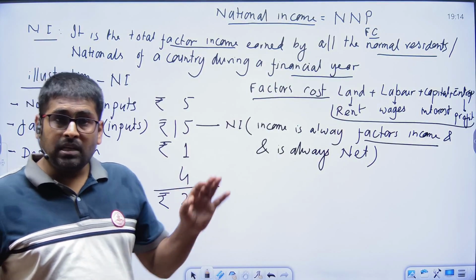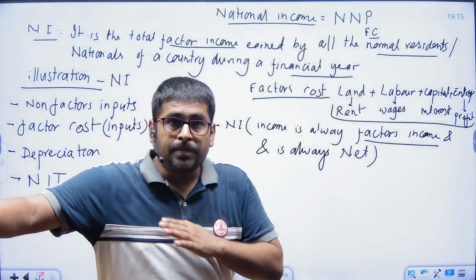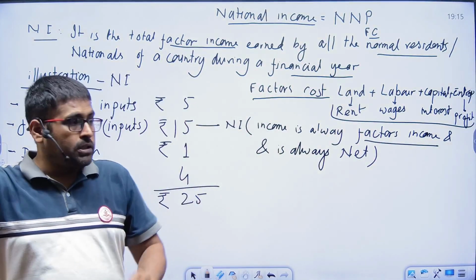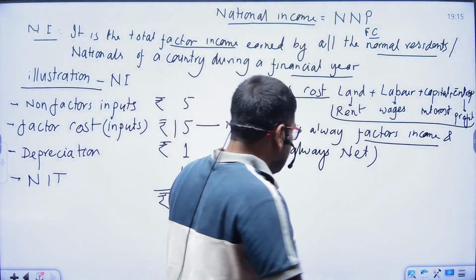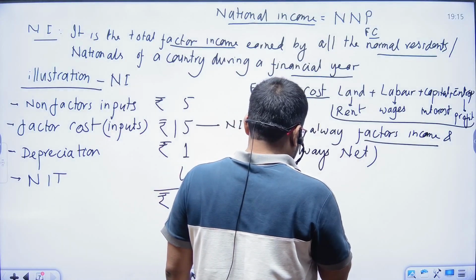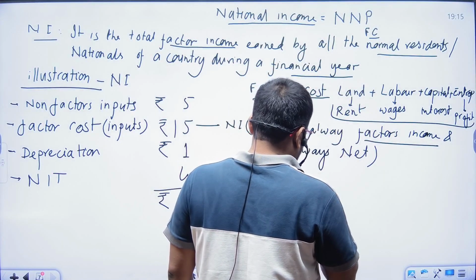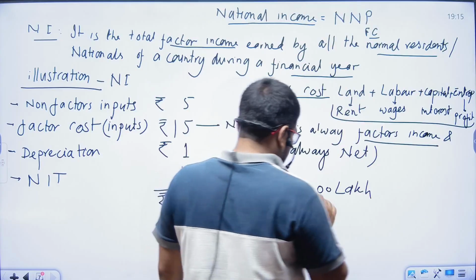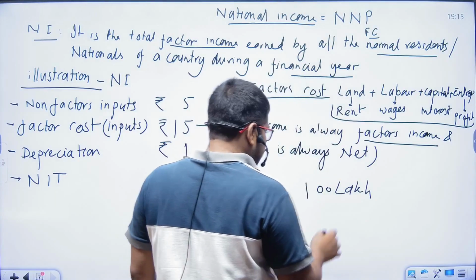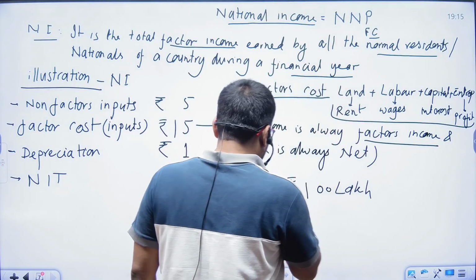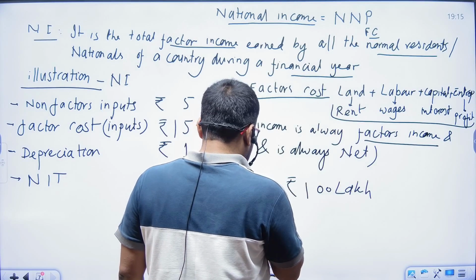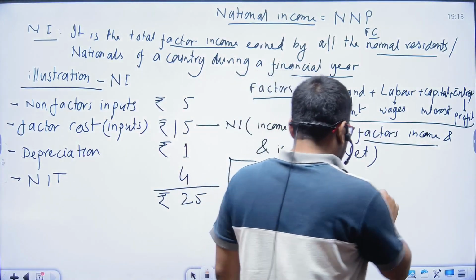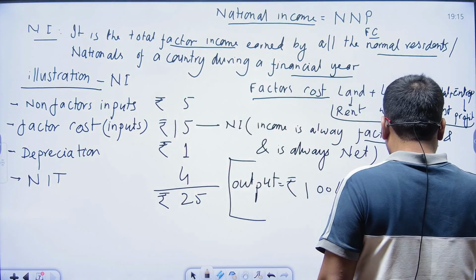Another thing, it is always estimated in net value. Net value means we always subtract the depreciation. Suppose that a person purchased a machinery of approximately 100 lakh, and this is the value.